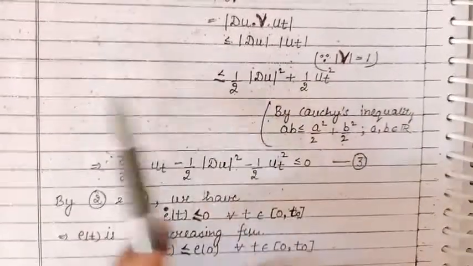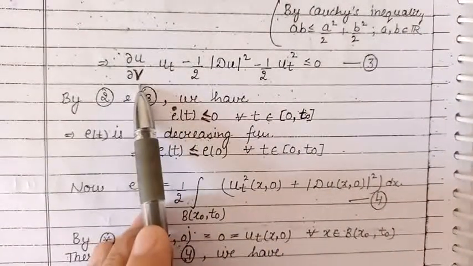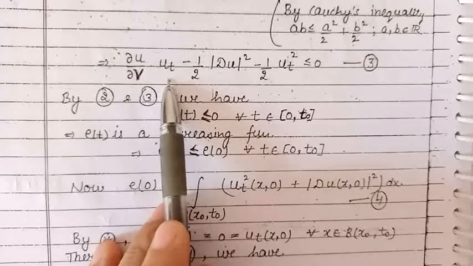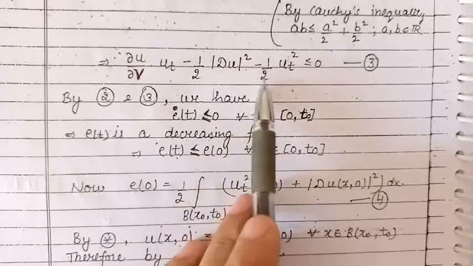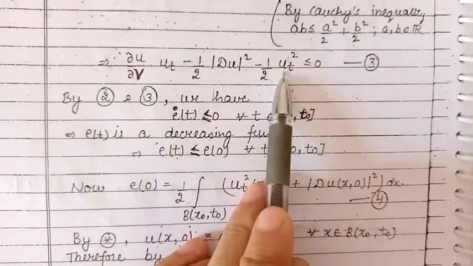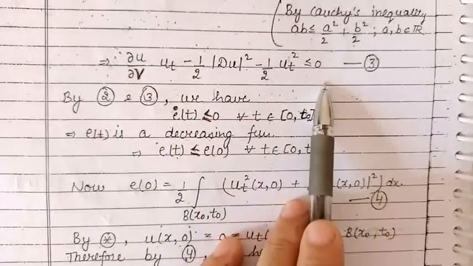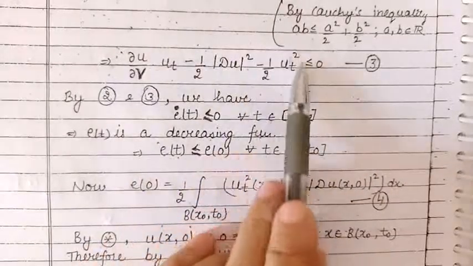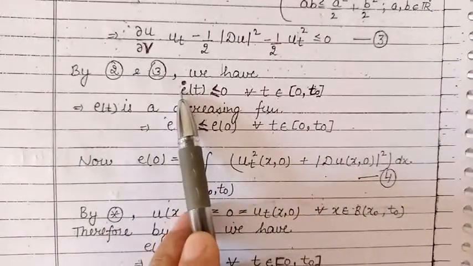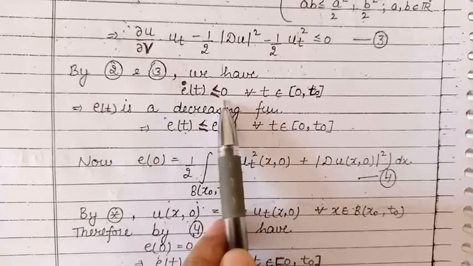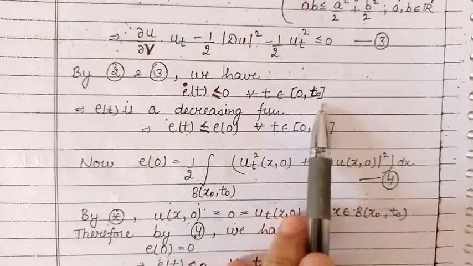Now shifting these terms to the left side, we have proved that the expression ∂u/∂ν into ∂u/∂t minus half of the square of |∇u| minus half of the square of ∂u/∂t is less than or equal to 0. But in equation 2 we have proved this expression is E dot (t). It means we have proved that the derivative of the energy function is less than or equal to 0 for every t belonging to the closed interval 0 to t naught.